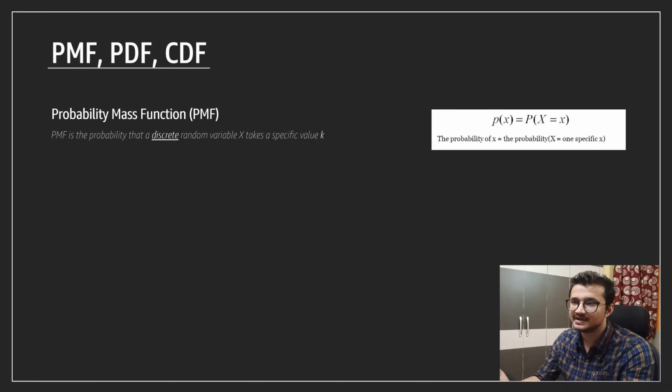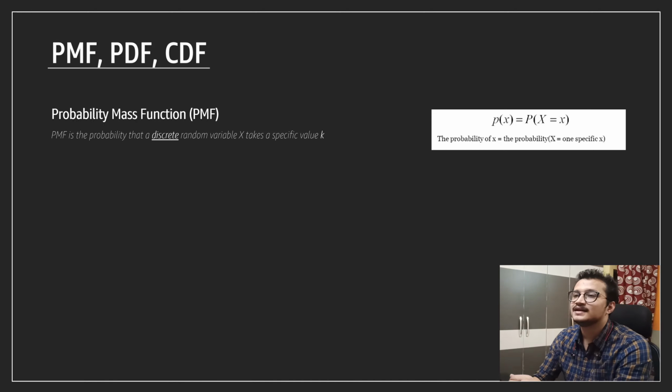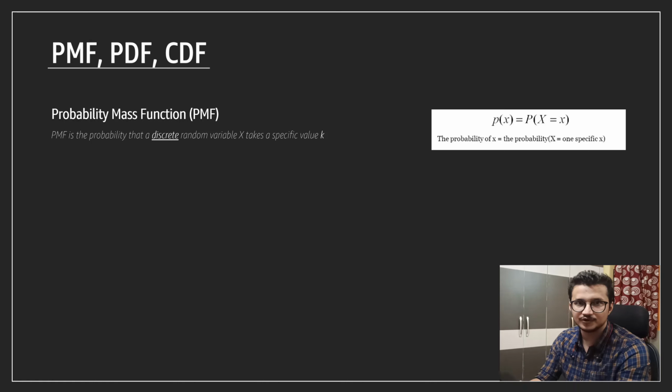So PMF is the probability that a discrete random variable can take a specific value k, right? And here is the formula for you as well. So you can look at the formula if you want. I'm not too keen about the formula. So what it actually means is the probability mass function, right? It would give you the probability of a random variable x that can take a specific value k.